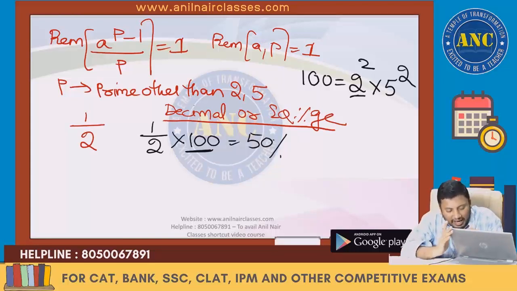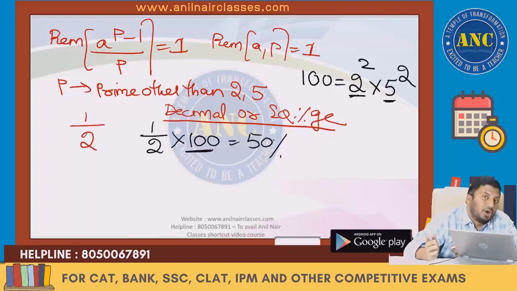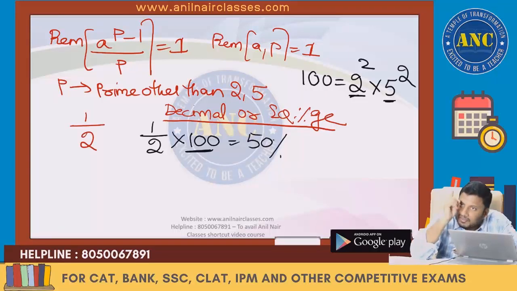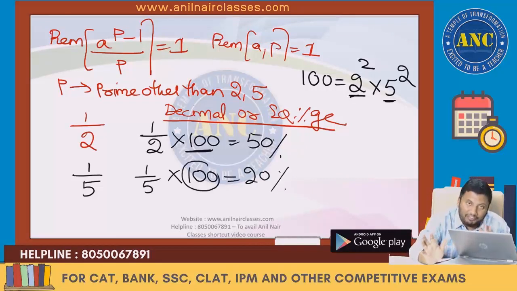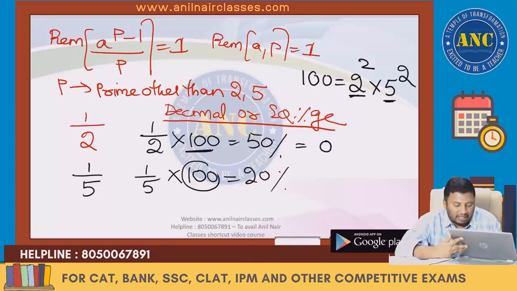Now if you see, exactly the prime bases of 100 are 2 and 5. That is the reason the denominator can take only powers of 2 or only powers of 5 or powers of 2 and 5. 100 is divisible by 2. 100 is divisible by 5. 100 is divisible by the combination of 2 square and 5 square. 1 by 5 is nothing but 1 by 5 into 100, perfectly divisible. Definitely I will get a terminating decimal.